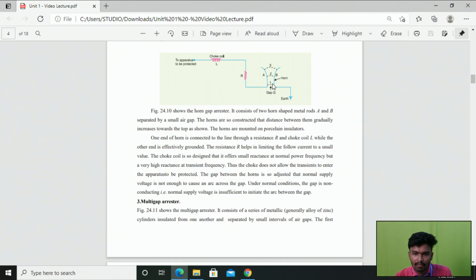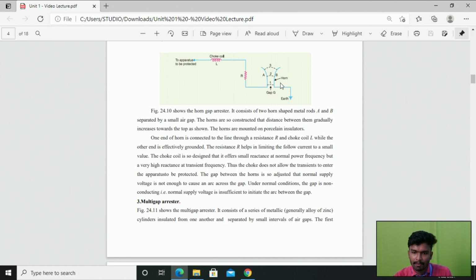So at position 1 the length of the arc is increased, and then it again moves to position 2. At that position the length of the arc increases somewhat, and then it moves to position 3. At position 3 the length of the arc is increased. If the arc lengthens, what will happen? The dielectric strength of the arc is reduced. At that time the arc is automatically extinguished, right?